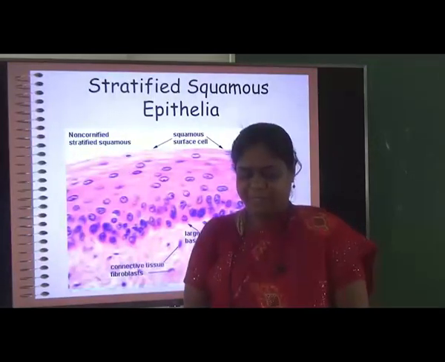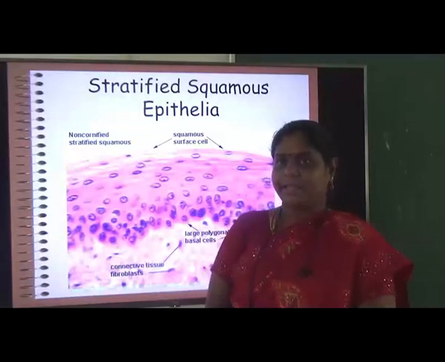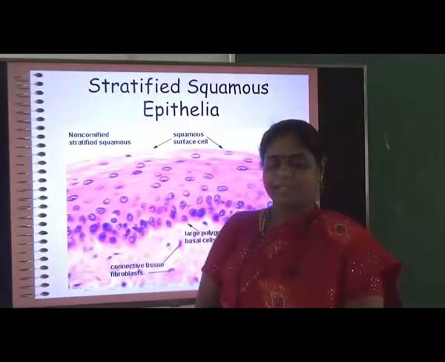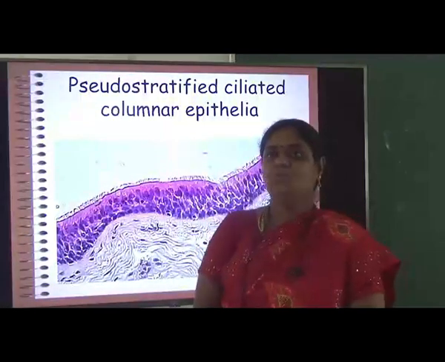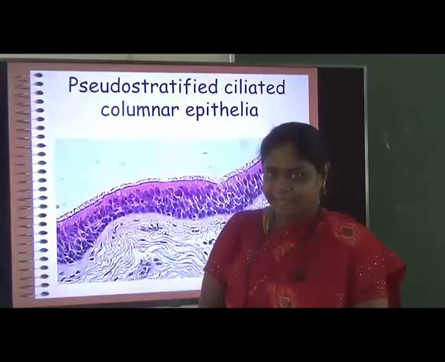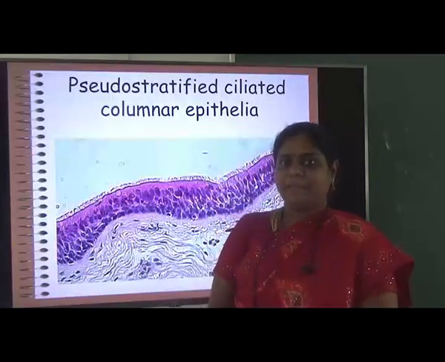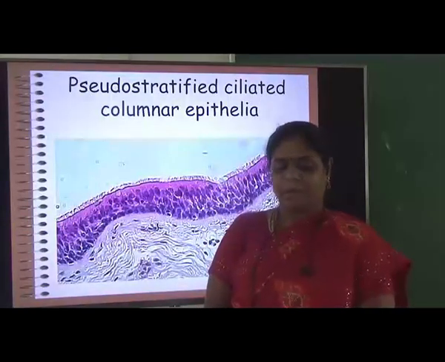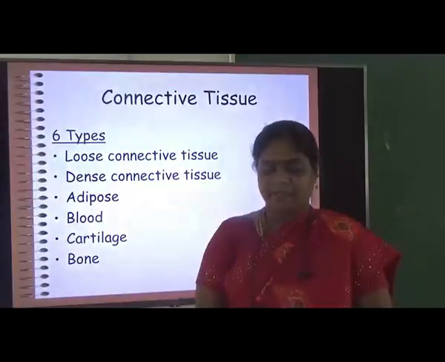Stratified squamous epithelial cells. Stratified means the cells are arranged in more than one layer, so we call them stratified squamous epithelium. Pseudostratified: pseudo means false. They appear to have multiple layers of cells, but they are actually a single layer of cells. So we call them pseudostratified ciliated columnar epithelial cells.